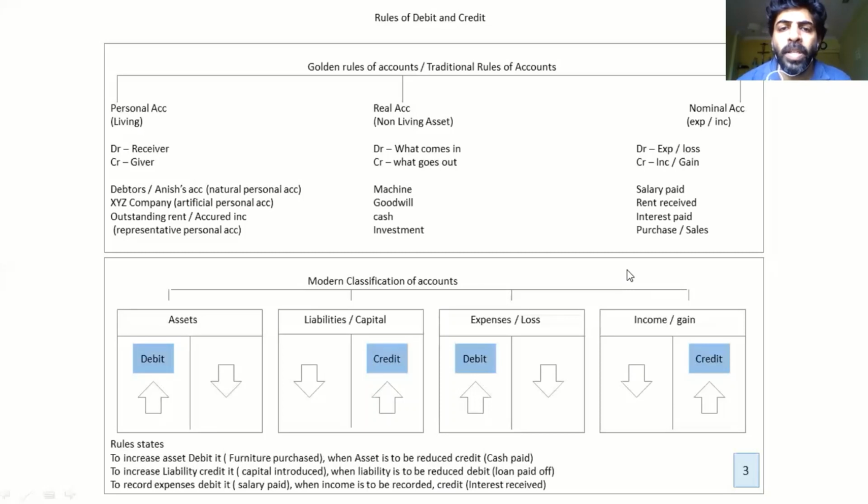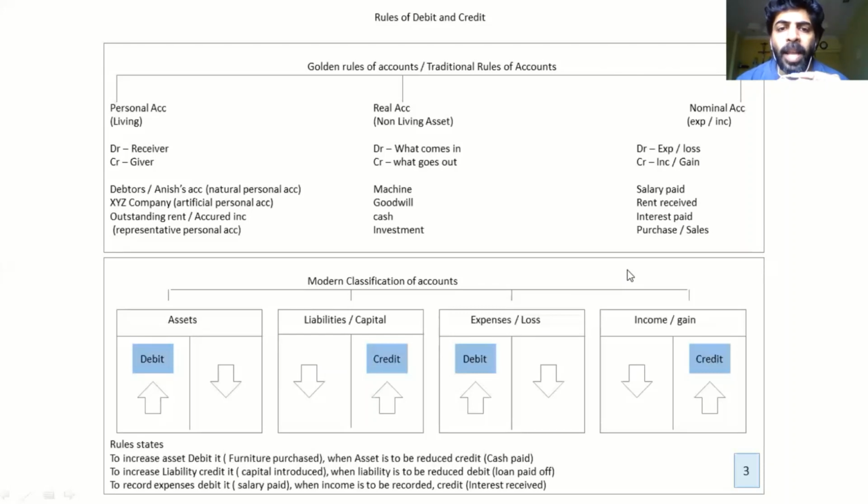So look into the modern classification. The asset side is increasing whenever you debit. Same time, when you have to reduce the asset, you have to credit it. In the earlier example, cash went out. What did you do? You credited. So that's what we do. When the asset has to be reduced, you got to credit.